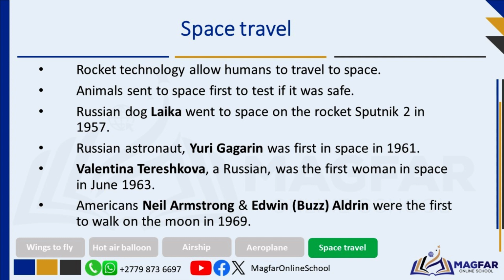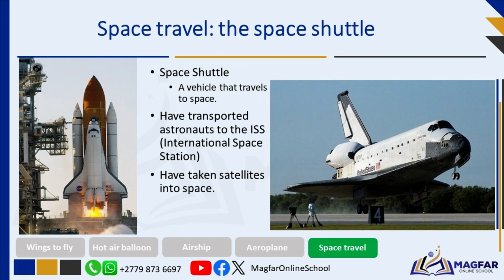The United States Apollo program aimed for the Moon, and in 1969, Apollo 11's Neil Armstrong and Buzz Aldrin became the first humans to set foot on the Moon's surface. The Space Shuttle program was an initiative by NASA, the United States Space Agency, to develop reusable spacecraft for taking humans and satellites to space. Space shuttles operated from 1981 to 2011.